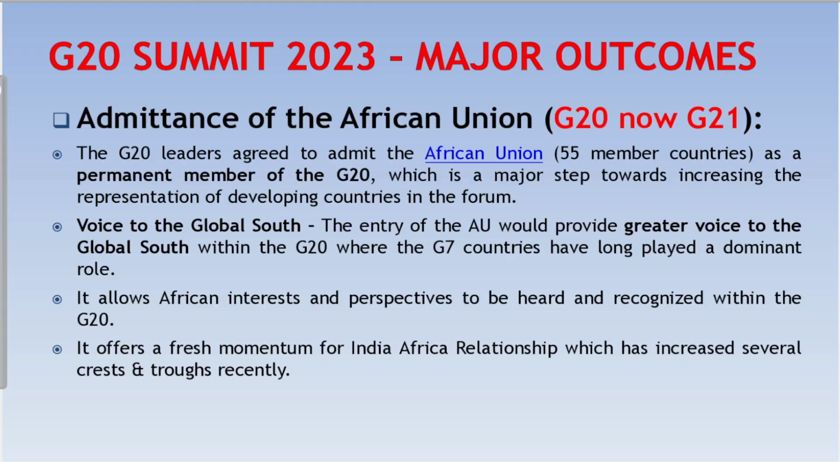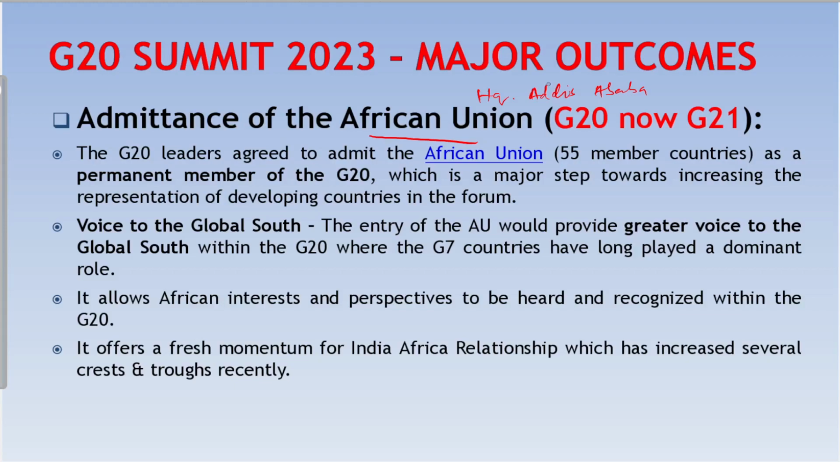The historic outcome of G20 Delhi Summit 2023 is the inclusion of the African Union as a permanent member of G20, which is a major step towards increasing the representation of developing countries in the forum. The African Union is an intergovernmental organization comprising 55 member states in the African continent. Its headquarters is located in Addis Ababa. They collectively possess a substantial GDP of $3 trillion.